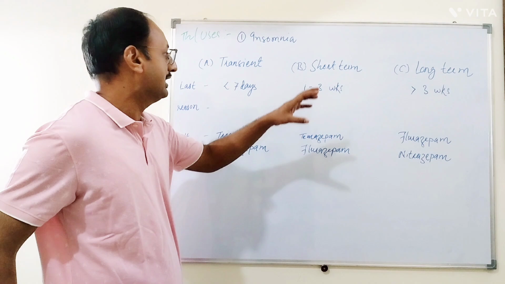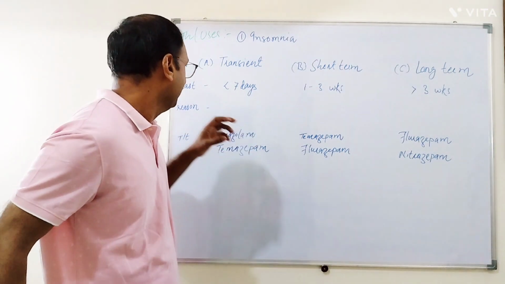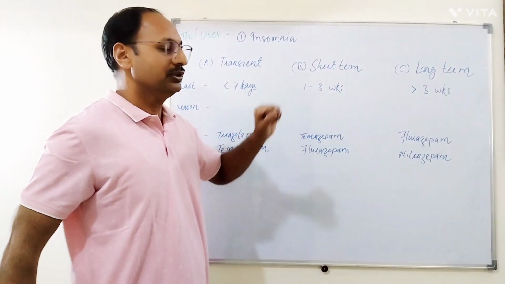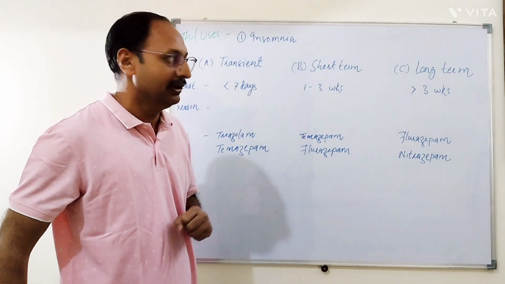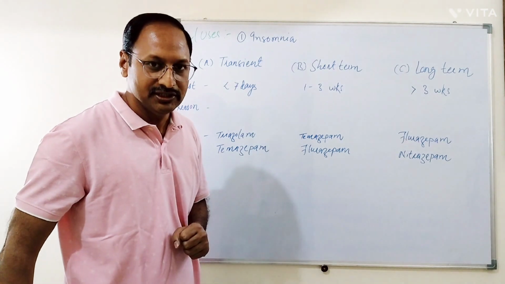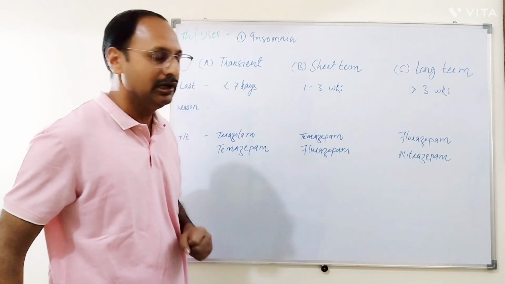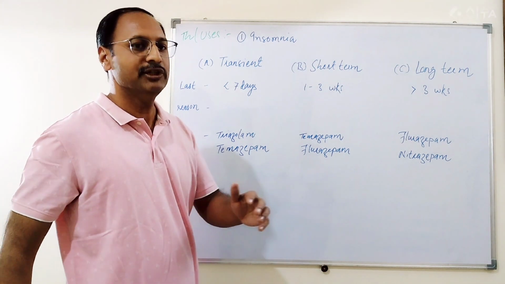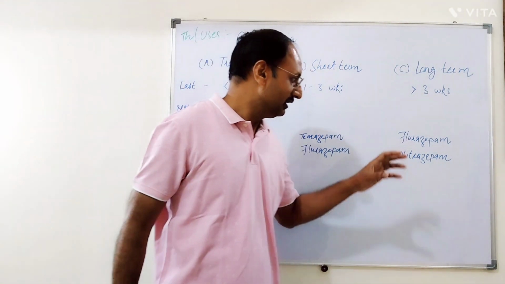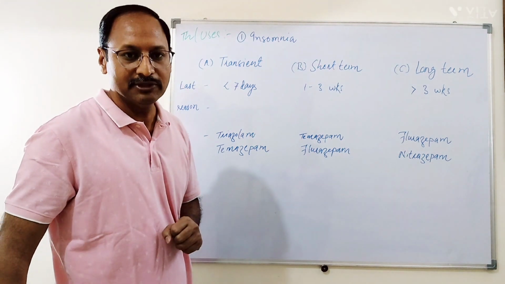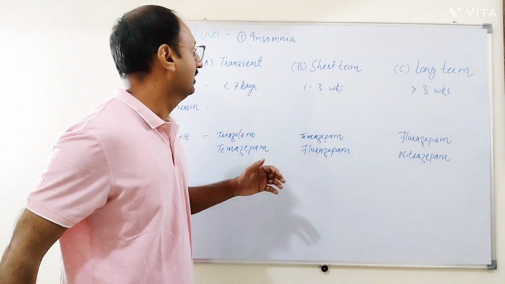Next is long-term insomnia, which lasts more than 3 weeks. The reason can be an underlying disease or personality changes. For treatment, long-acting or intermediate-acting benzodiazepines are used, like flurazepam and nitrazepam. These drugs can be administered alternately or thrice weekly.